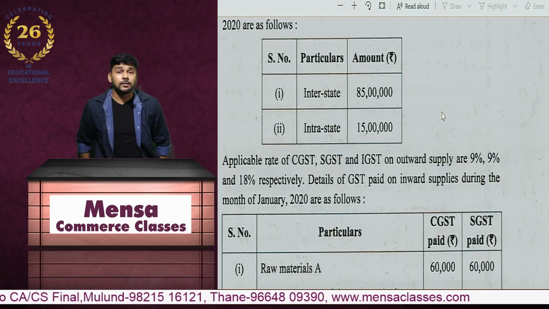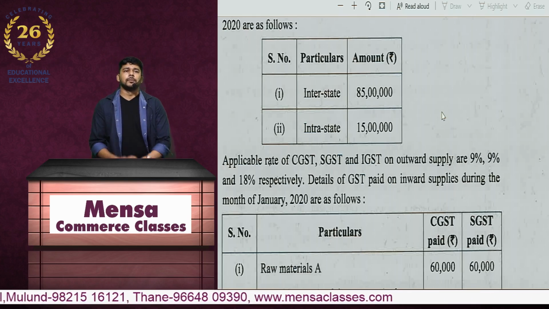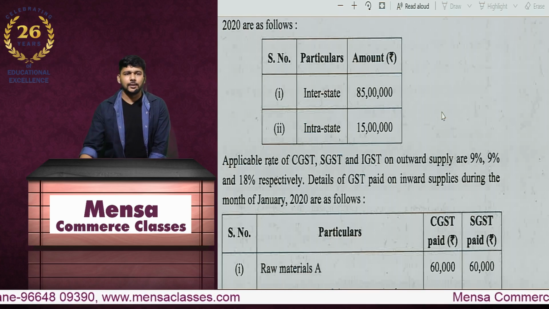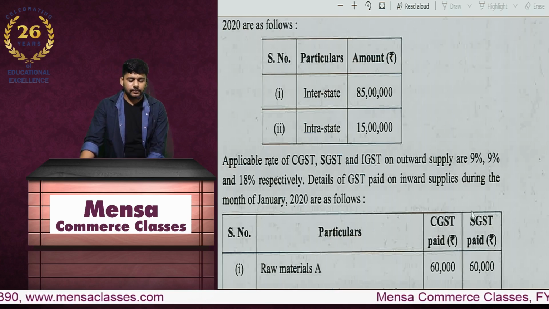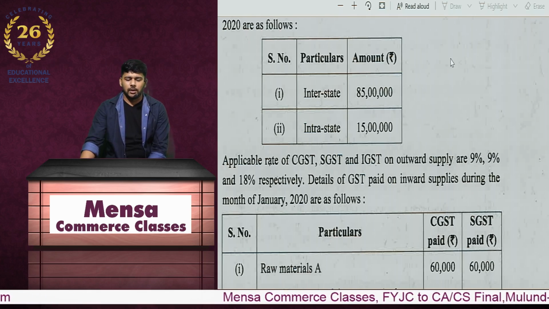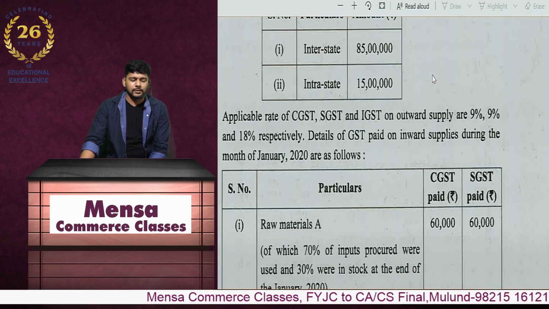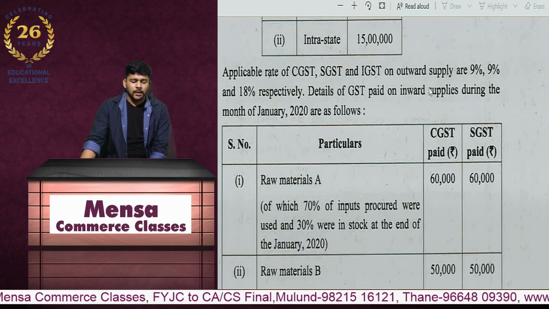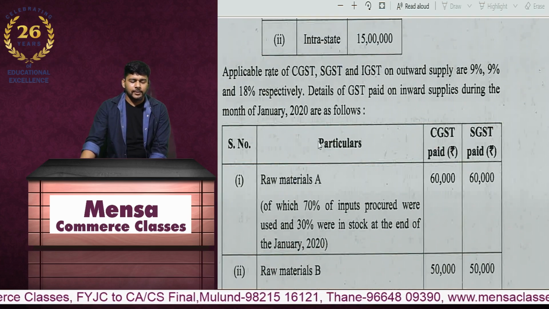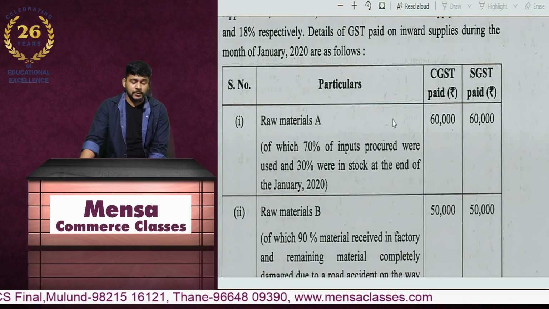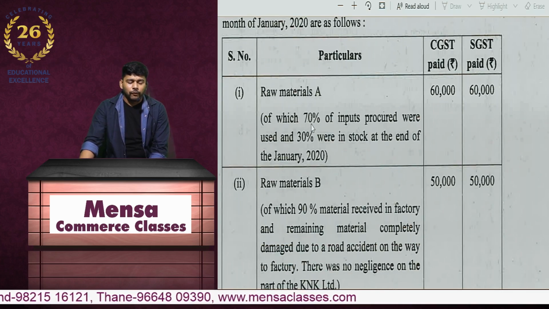Like I said, for the academics it really came as a surprise, because even this provision is not really settled in practical circumstances, but nonetheless that is how we will be answering the question. As far as the outward supply value is concerned, on the 85 lakh rupees we are going to charge outward tax at 18%. On the 15 lakhs intrastate supply, it will be 9% CGST and 9% SGST respectively. So the applicable rates are 9%, 9% and 18%. Details of the GST paid on inward supplies: raw material A, of which 70% of inputs procured were used and 30% inputs in stock at the end of January 2020.